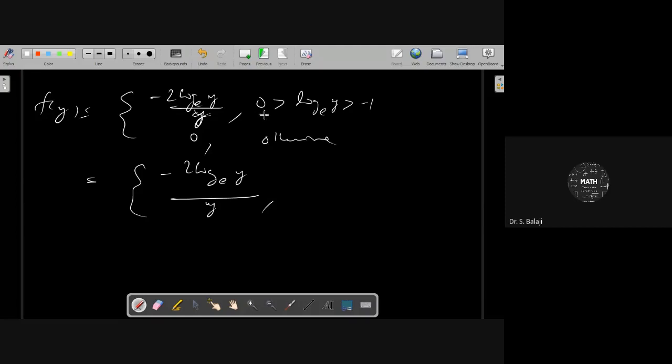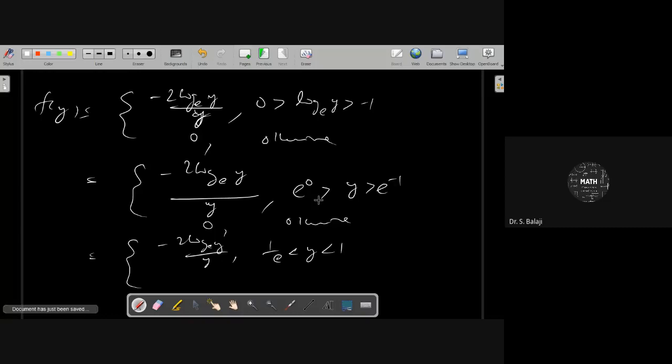Then raise the power of e here, so you remove this logarithm. Then you can get e power 0 greater than y greater than e power minus 1, and 0 likewise. Because of natural logarithm, you can use that idea. Therefore, minus 2 log y by y, and then 1 by e less than y less than 1, and 0 otherwise.